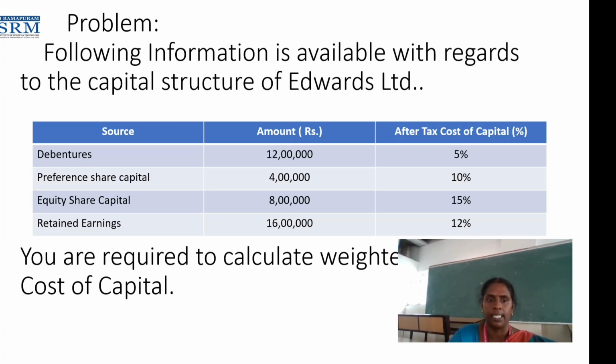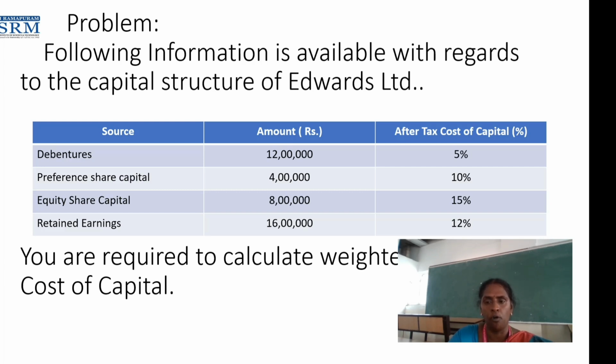Once we work out a sum on how to calculate weighted average cost of capital, you will have clarity. First problem: the following information is given with regard to the capital structure of Edwards Limited. The sources given in the sum are: debentures 12 lakhs, with after-tax cost of capital 5%.